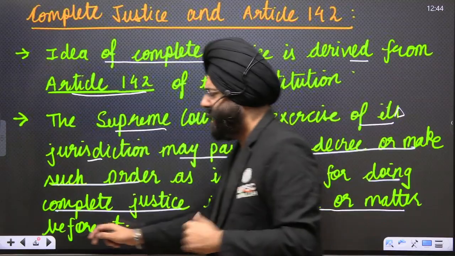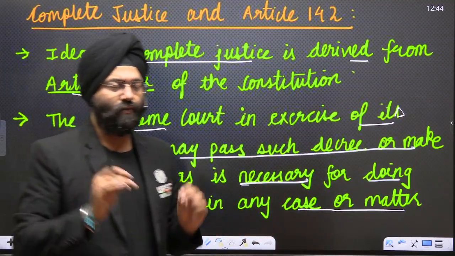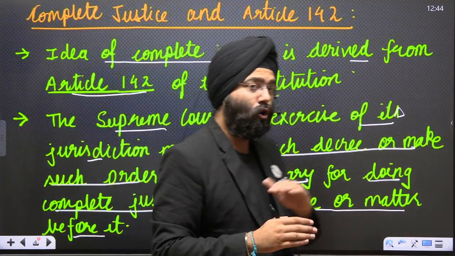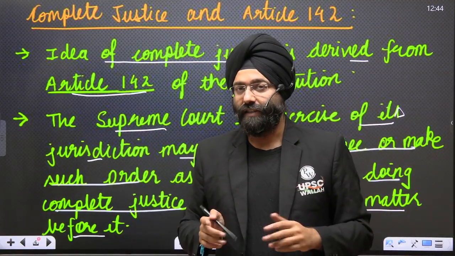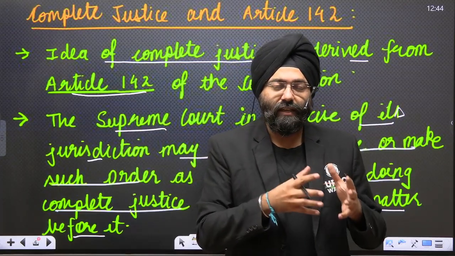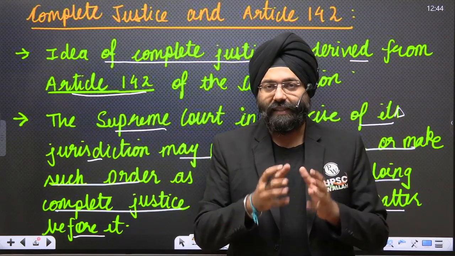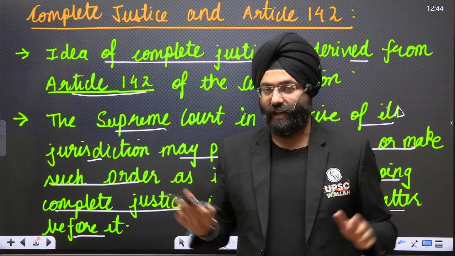That means any case or matter that comes in front of it, even one that might cross the boundary of the so-called separation of power. Separation of power exists because there are various wings of the government: judiciary, executive and legislature. This particular article even surpasses that.